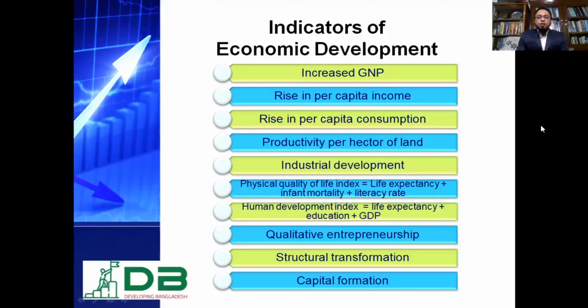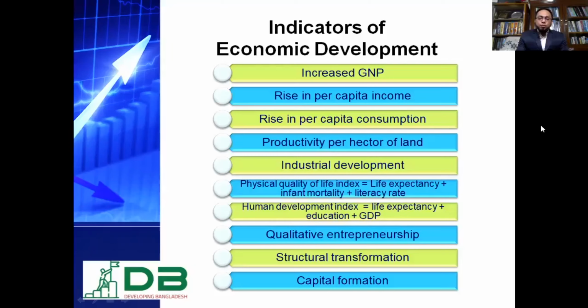Qualitative entrepreneurship, that means successful entrepreneurs. The country is more economically developed where more successful entrepreneurs and industrialists are born. That means industrialists are not born by nature. It is the society, the community, the environment that creates successful entrepreneurs. Therefore, a much higher number of successful entrepreneurs reflects that the country is very economically developed.